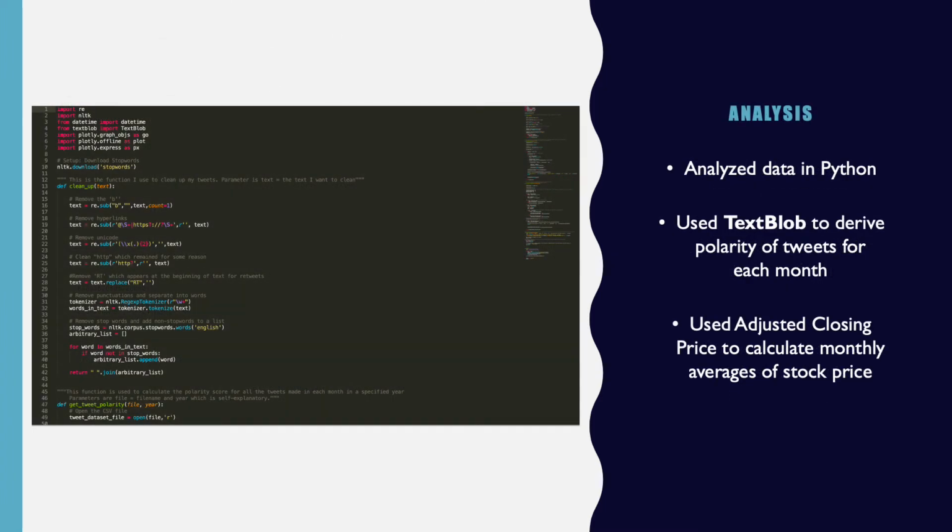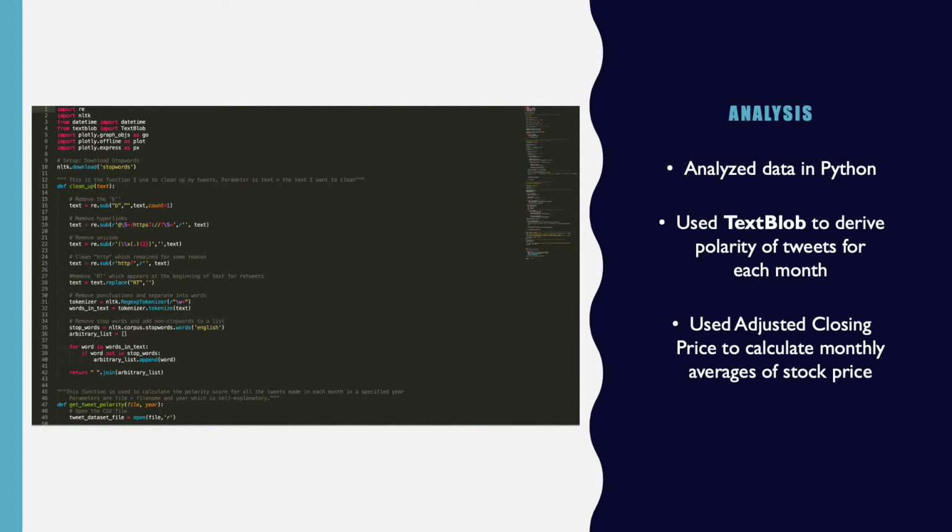I analyzed my data using Python, and I will be sure to add a link to my code in the description below. For his tweets, I used TextBlob to calculate the sentiment of all the tweets he made in each month, and for Tesla stock price, I used the adjusted closing price to compute my monthly averages.